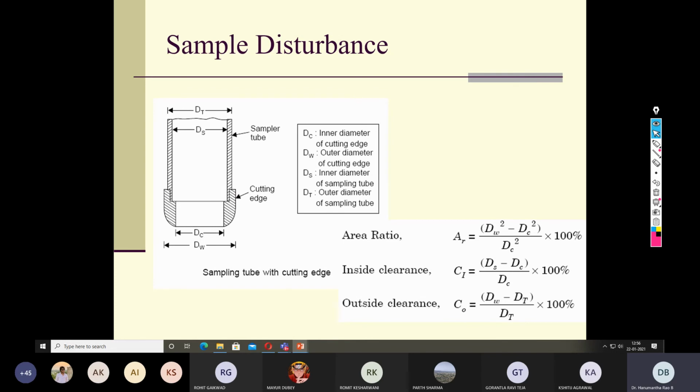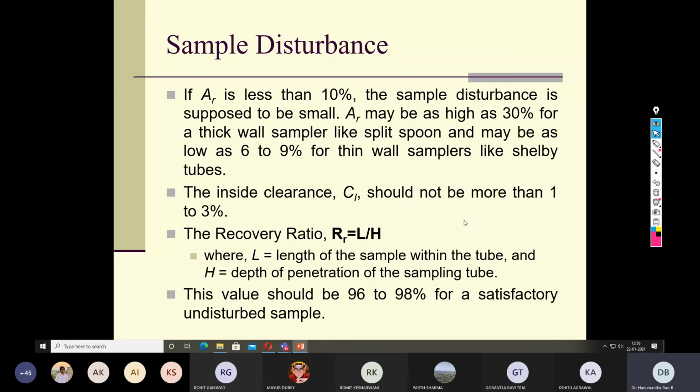For that purpose, people have recommended different equations. As you can see, one is area ratio, next is inside clearance, next is outside clearance. Depending upon the values of these ratios, we can say whether the collected soil sample is disturbed or undisturbed.